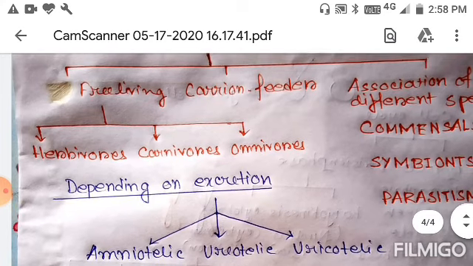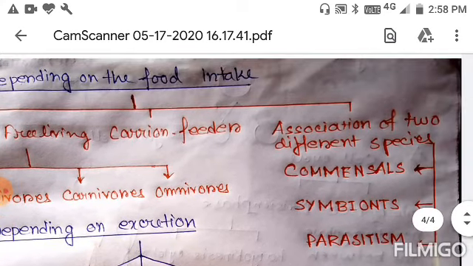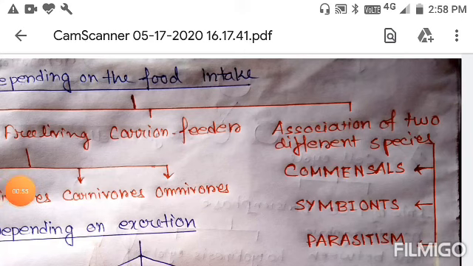Now the next part is association of two different species. Here three categories come: commensal, symbionts and parasitism. So what is commensal? Commensal means living in a relationship in which one organism derives food or other benefits from another organism without hurting or helping it.